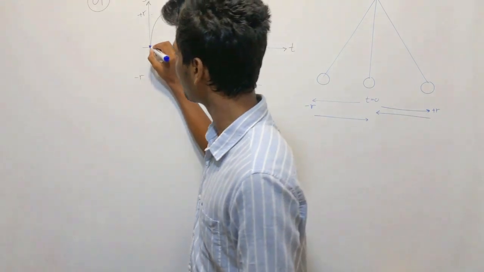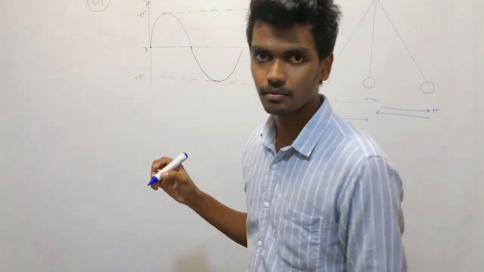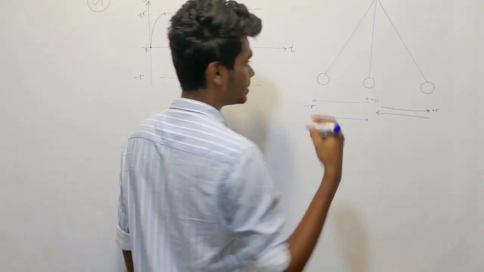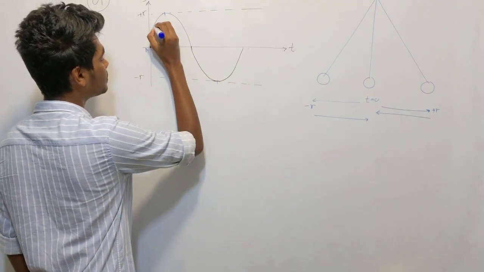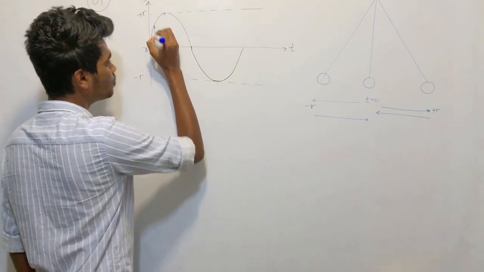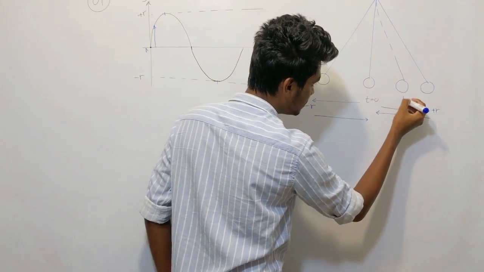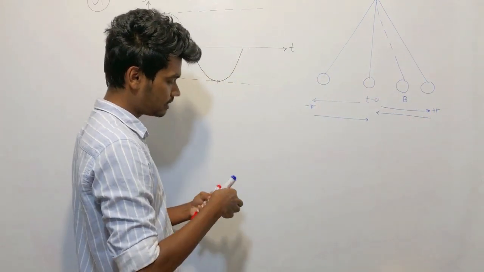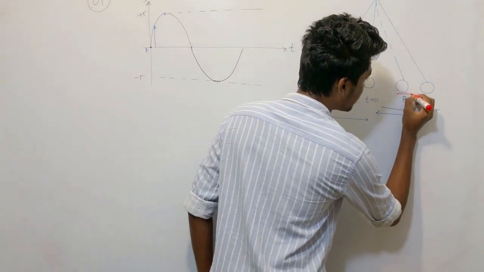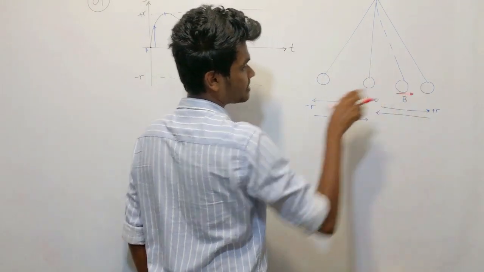So this is point A, when the particle is at this point. Point B is somewhere here, when the particle has moved a distance. At point B, it is moving in this direction.